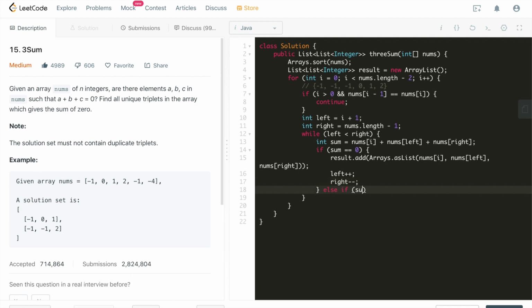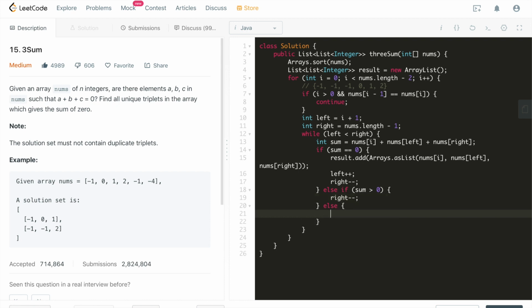Else, if sum is greater than 0, remember this array is already sorted. The first thing that we do is to sort the array. So in this case, if sum is greater than 0, the only possible way to make the sum equal to 0 is to use a smaller element, the one on the left side of the remaining array, right? So we're going to decrement the right index by 1.